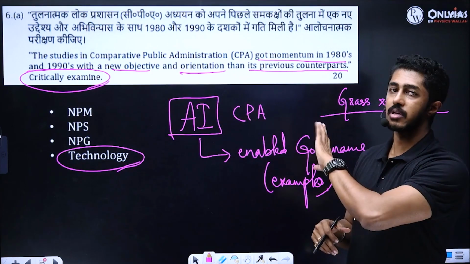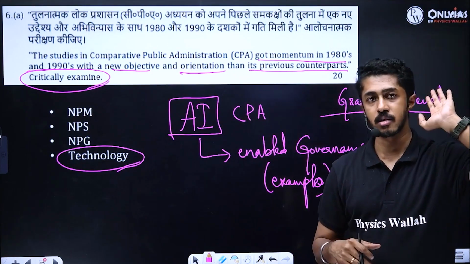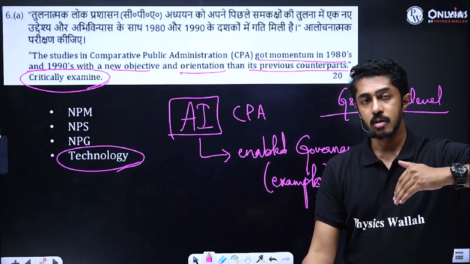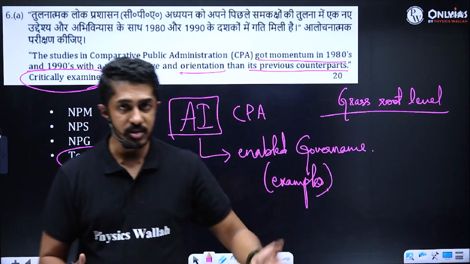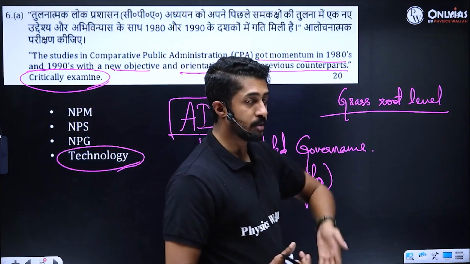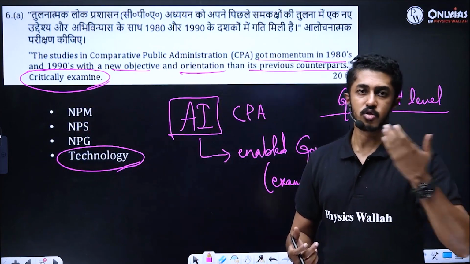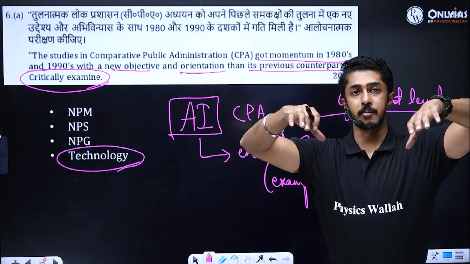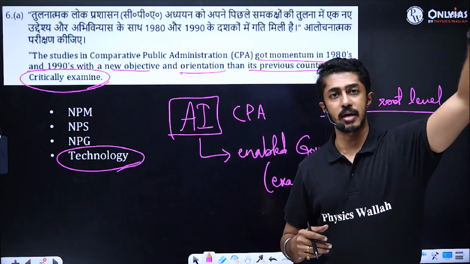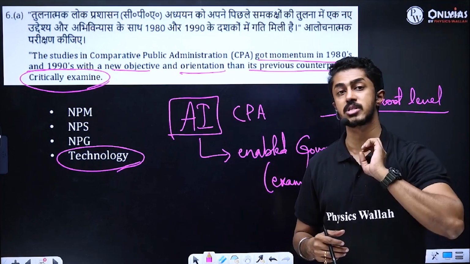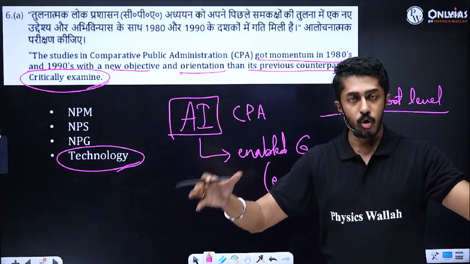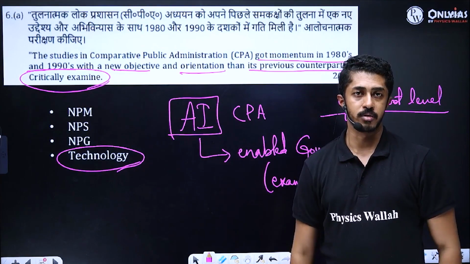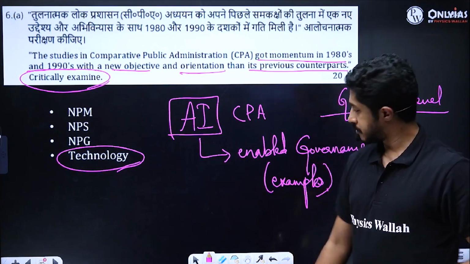You are not agreeing with it completely. In the 80s and 90s, it increased. Fine. But later on, the emphasis has been on what? Grassroots level administration, grassroots level solutions, bottom-up administration. So CPA generally had this problem of being top-down. Internationally, something is successful. Okay, let us bring it here and implement it here. That was the idea. Nowadays, it is the other way around. For a local problem, a local solution. Clear?